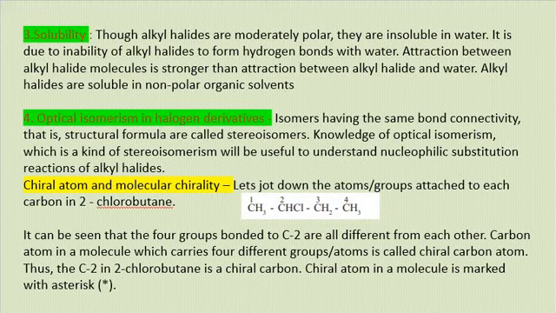Aryl halides, I mean the aromatic compounds, are also insoluble in water but soluble in organic solvents. If aryl halides are not modified by the presence of any other functional group, they show properties similar to the alkyl halides. The isomeric dihalobenzenes have nearly the same boiling point, but the melting points of these isomers show variation. Why? Because the melting point of the para isomer is quite high compared to those of ortho and meta isomers.